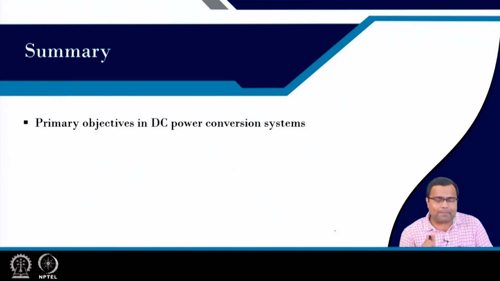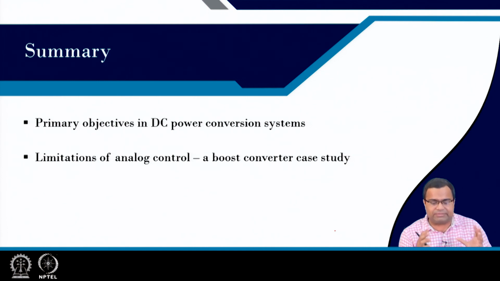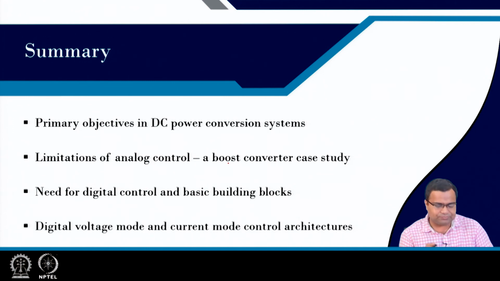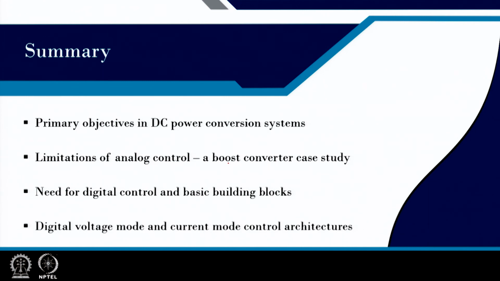In summary, today we have discussed the primary objective in a DC power supply conversion system. We discussed the limitations of analog control and took one boost converter case study. We discussed the need for digital control and some basic building blocks, but this is just an introductory talk. Maybe in the next lecture I will give a little more overview, but this course is not designed for digital control, so we are not going too deep into it. We have also discussed some digital voltage mode and current mode control architectures.